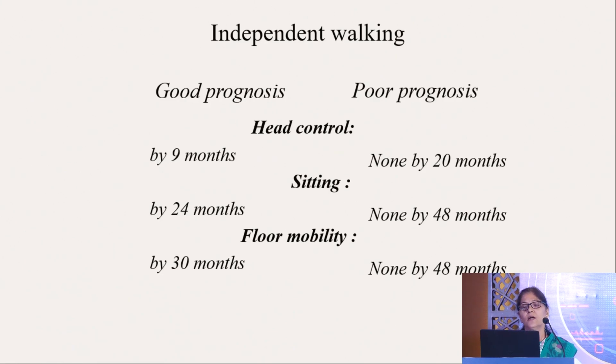Then what is a good prognosis for independent walking? If the child has head control by 9 months, sitting by 24 months, and floor mobility by 30 months, it's a good prognosis, the child will walk. Similarly, if there is no head control by 20 months, no sitting by 48 months, and no floor mobility, that is crawling, by 48 months, then the child has a poor prognosis for walking.